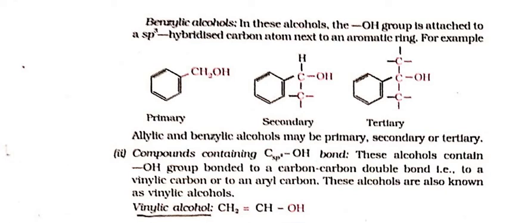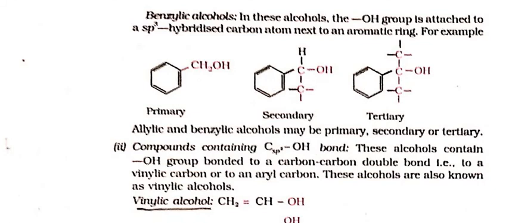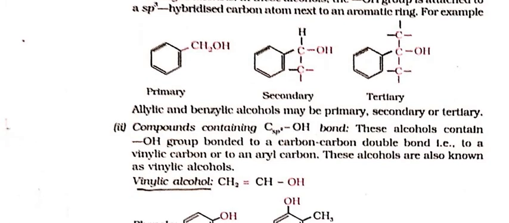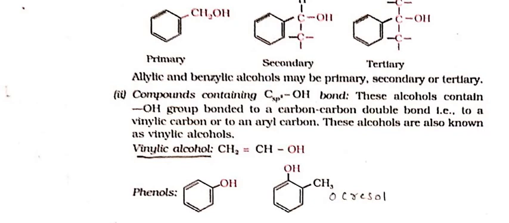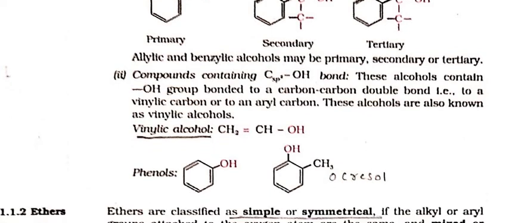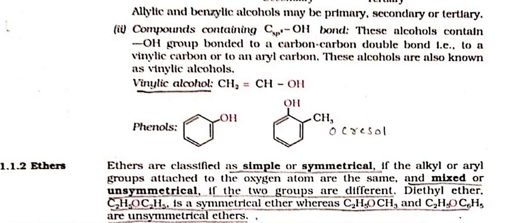Vinylic alcohol is very similar to vinylic chloride, like C double bond C Cl. Here what you are going to get is C double bond C OH. Phenols, you know. If you have OH present at the ortho position over the benzene with a CH3 substituent, that is called orthocresol. You are going to learn this as part of nomenclature. The last part is ether.